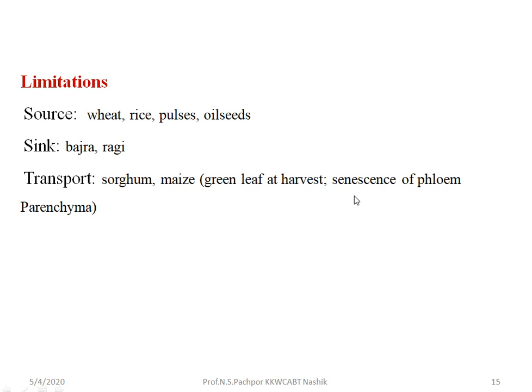And second, the senescence of phloem parenchyma. What is phloem parenchyma? This is the important tissue for transport. If it senesces, senescence means it matures, so the transport mechanism can stop. So these are some limitations for the source and for the transport of these photoassimilates from source towards the sinks.